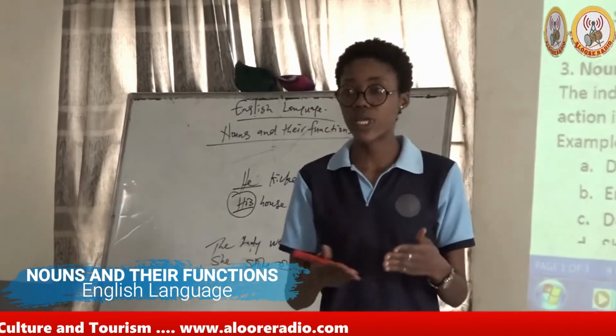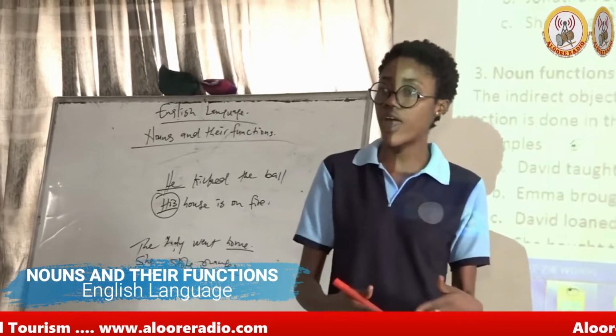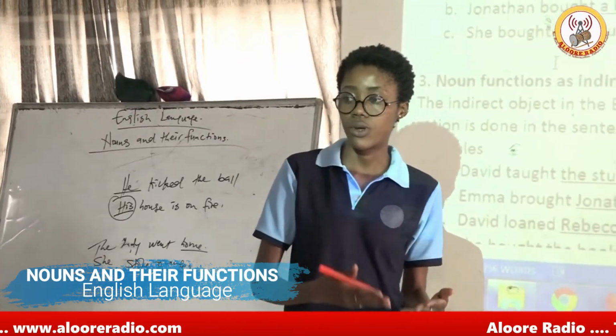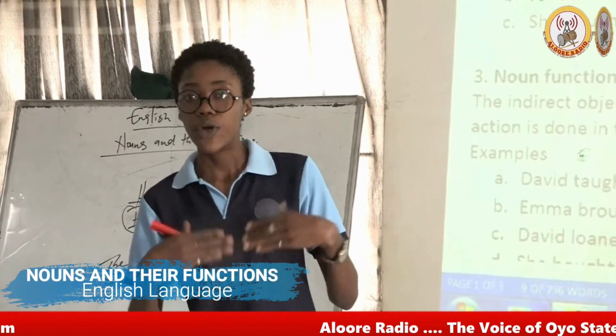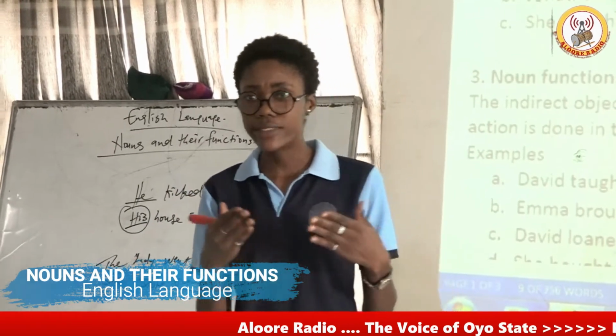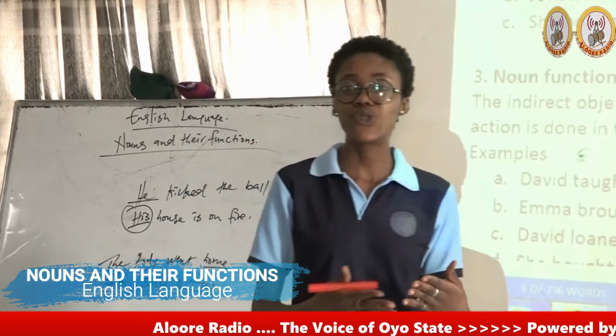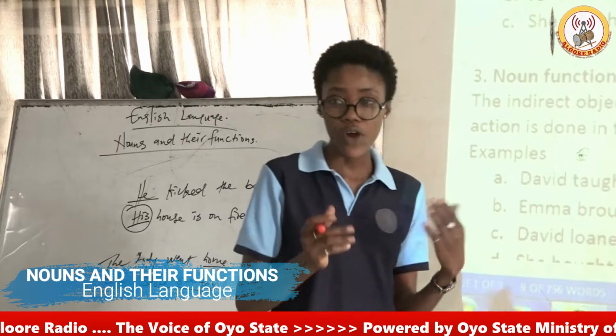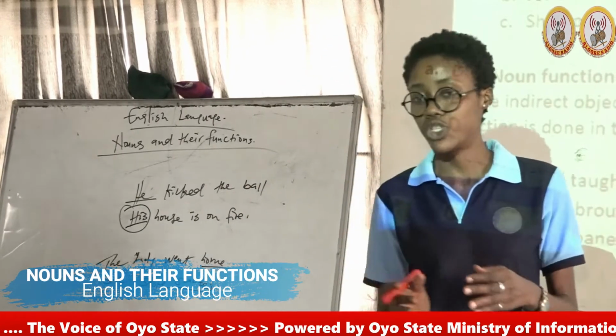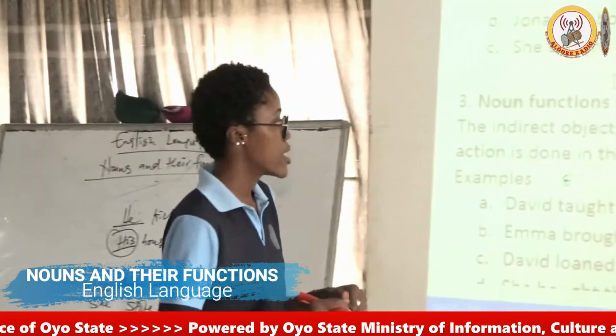So from these two, we can tell that the direct object is referring to a non-human, whereas the indirect object is referring to a human. But for us to have an indirect object, there has to be two objects in a sentence.